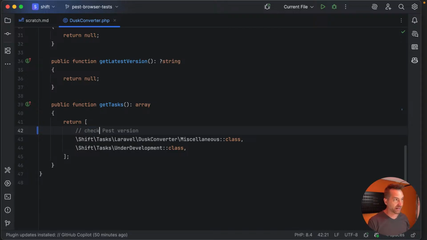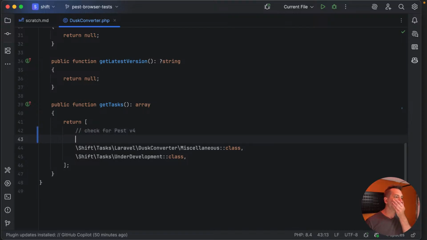This might simply be a check of the Pest version. It may simply be a requirement of this converter that you're already running Pest v4. So we probably want to check here to make sure the requirements are met. We'll check for Pest v4.